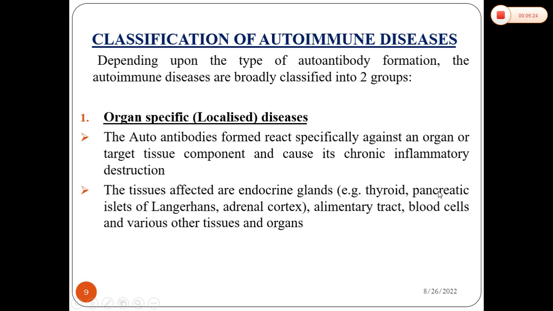Another is type 1 diabetes mellitus, in which the main theory for type 1 diabetes is autoimmune destruction of cells of the islets of Langerhans. That will be affecting the pancreas only mainly. So that is actually organ specific or localized diseases. And others are the autoimmune destruction of blood cells.